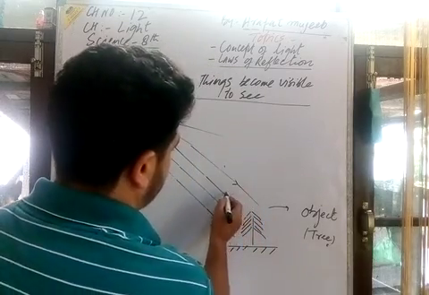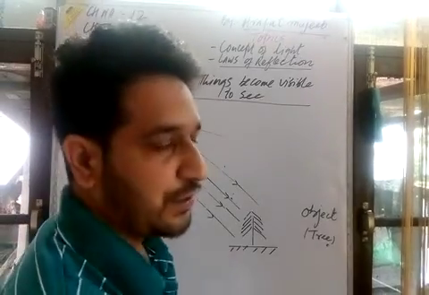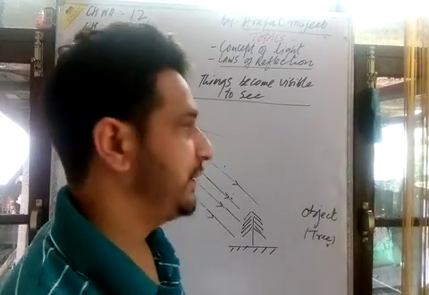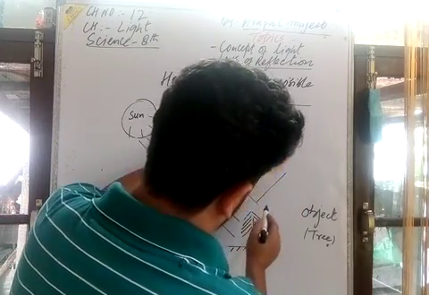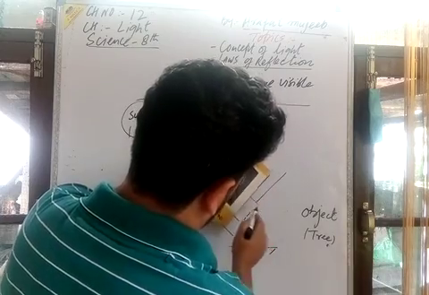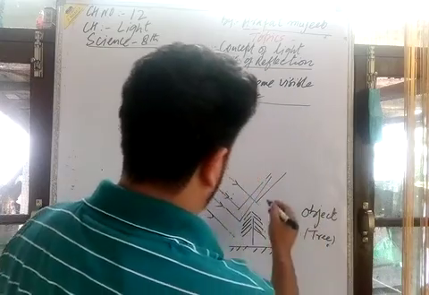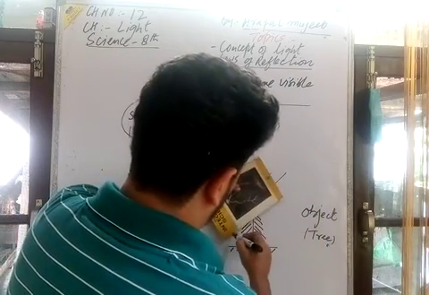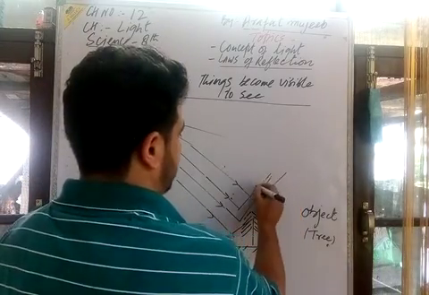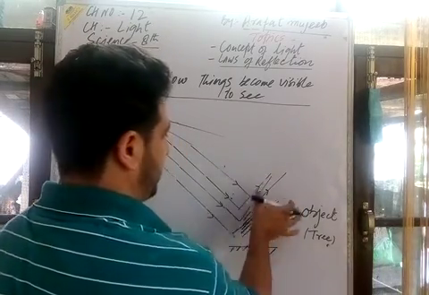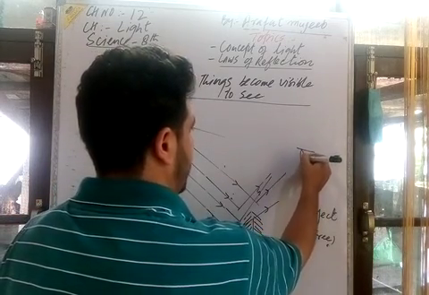After the light rays fall on this object, there is a reflection of the light rays coming from the source. Here is the reflection by the surface of the object. Here is the reflection after striking. There is reflection of light. When there is reflection of light, these are the reflected light rays. They enter into our observer's eyes.